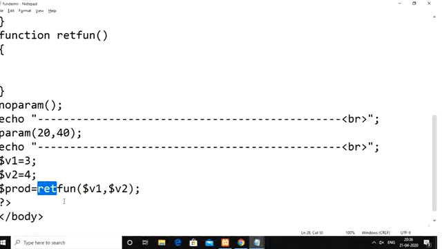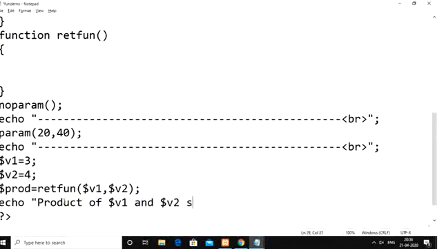We are calling the return function by passing two variable values as arguments, and whatever result we obtain, we are storing in a variable called prod here. Then, followed by that, I want to display the same output. Product of $v1 and $v2 is $prod. Then give the break statement.